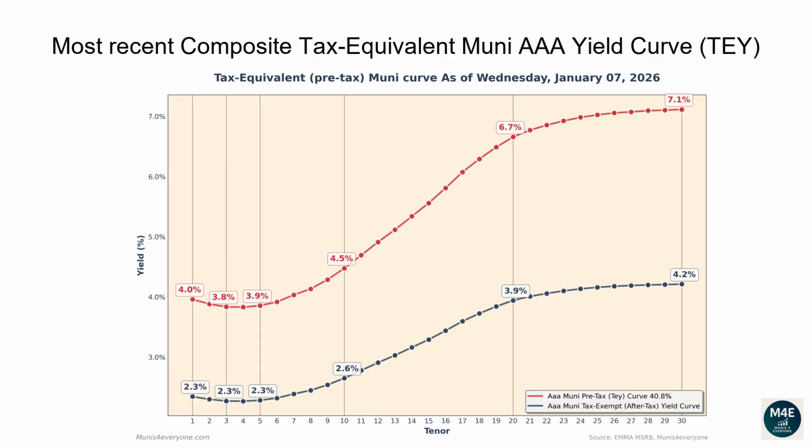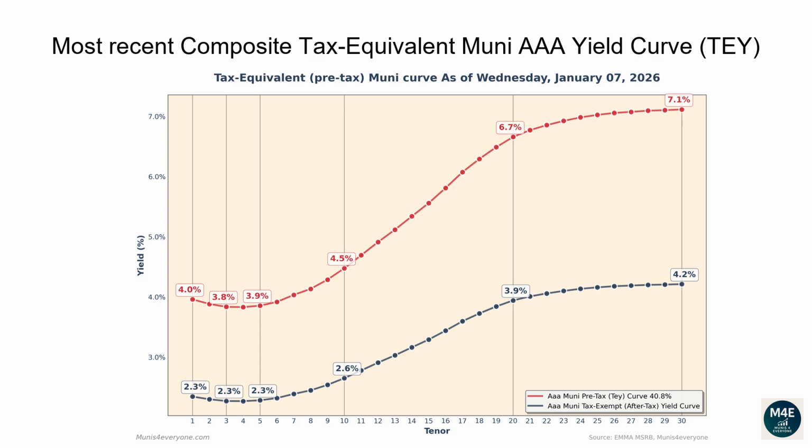Let's now go over the most recent composite tax-equivalent Muni AAA yield curve. The following graph shows, in red, the tax-exempt after-tax Muni yield curve, versus in blue its tax-equivalent pre-tax version, assuming a 40.8% top tax bracket, as of January 7, 2026. Why would you care to see the tax-equivalent version of the Muni yield curve? More on this later. Let's first go over the pre-tax, aka tax-equivalent yield curve.